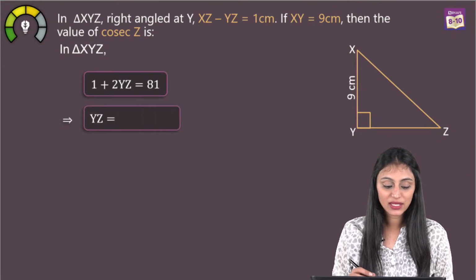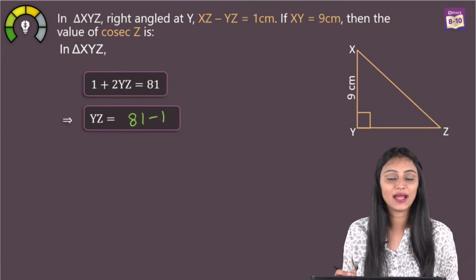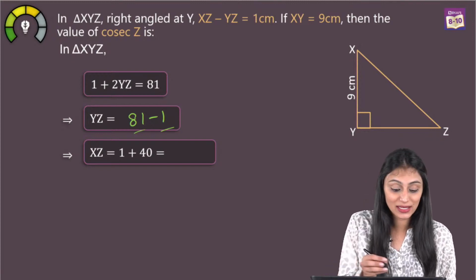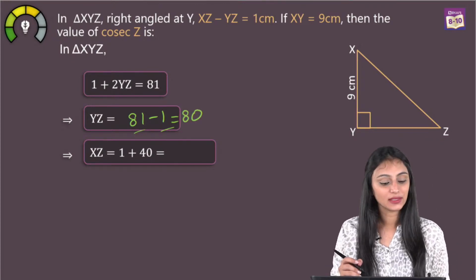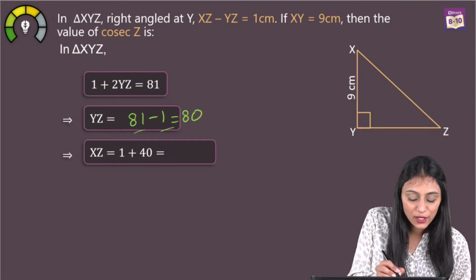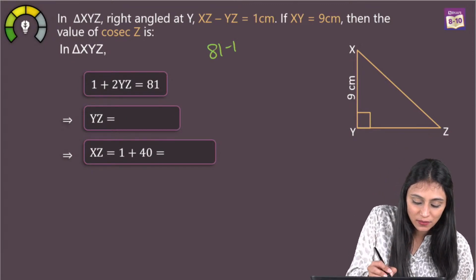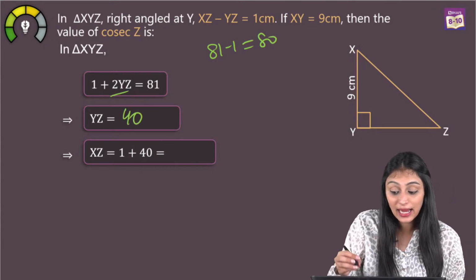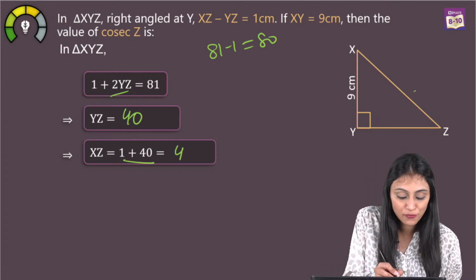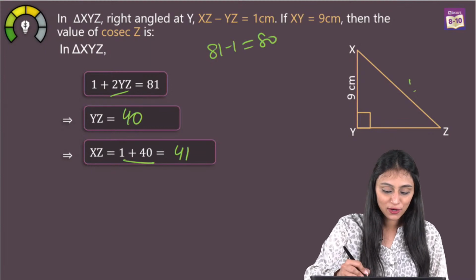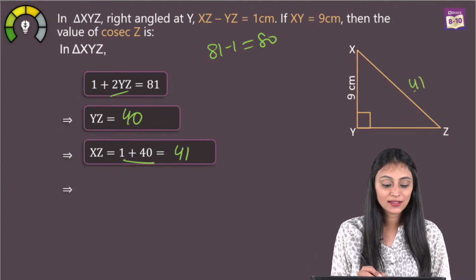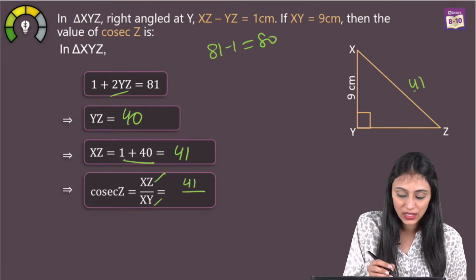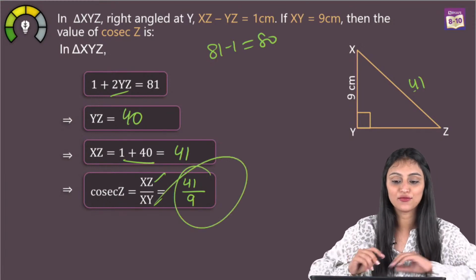That means here yz is going to be equals to 81 minus 1. Correct? So yz would be equals to what? This is 81 minus 1. That's basically 80. And this was 2yz. So simply, if I simplify this, we have 81 minus 1, that's 80. It's 2yz. So I'll divide by 2. And what do I get here? I get 40. And I needed the value of xz. That's going to be 40 plus 1, that's 41. So this is the value of xz over here. Now all we need is the value of cos xz from here, which is xz by xy. What is xz? xz is 41 and xy over here is 9, and that's your final answer, 41 by 9.